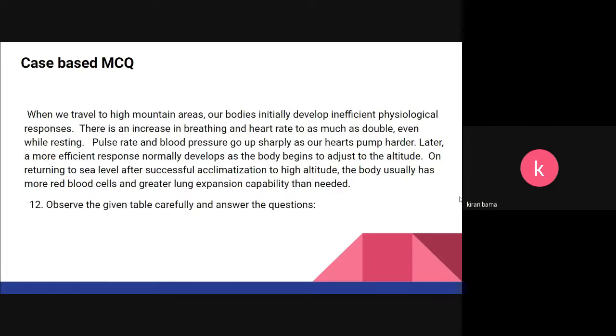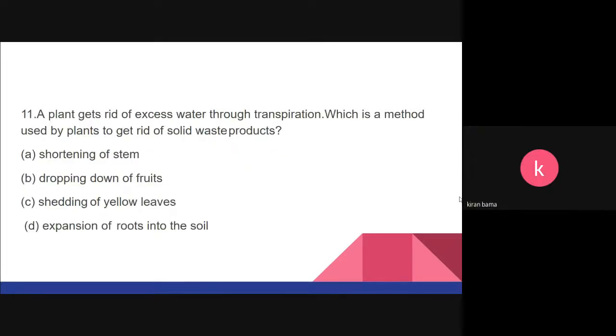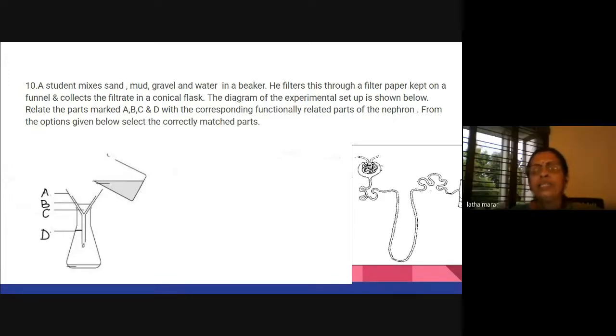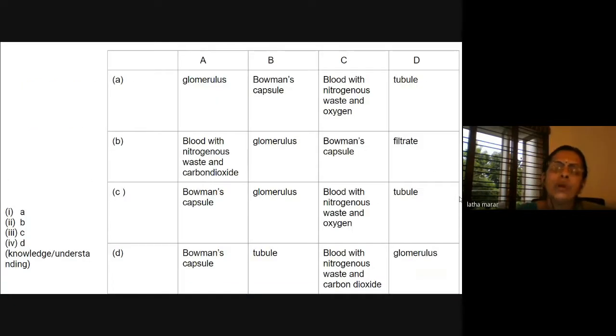Excuse me, ma'am. Yes. Ma'am, the previous question that D symbolizing here, if that particular labeling is not proper, can we relate that particular conical flask to collecting that? Is it possible? But sir, we are not teaching them the collecting duct. Of course, he can do it, but then see the options. So the child has to see the options also.